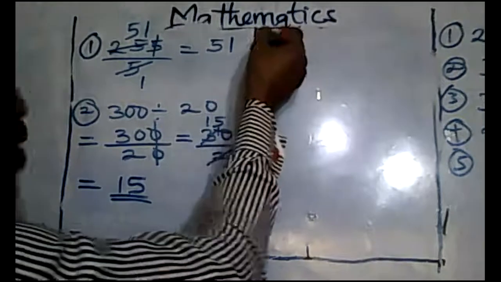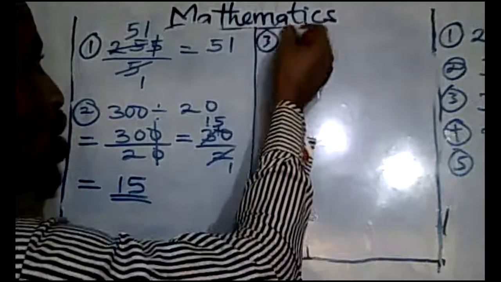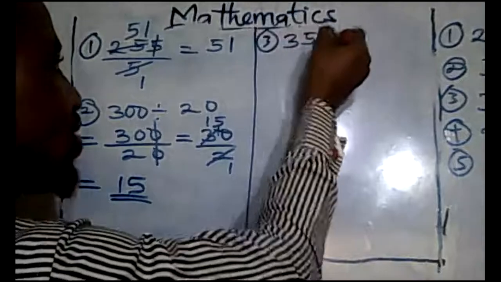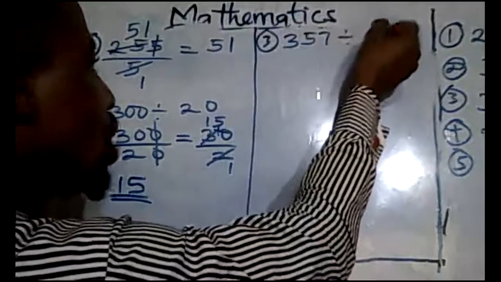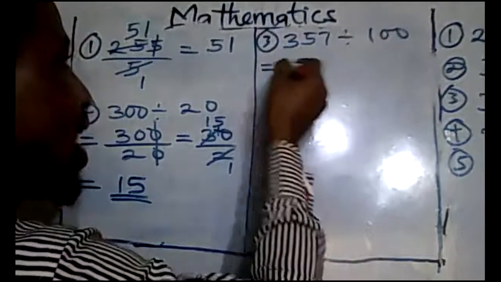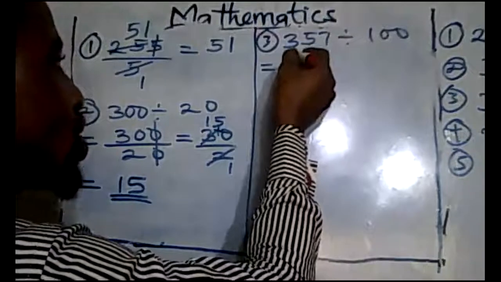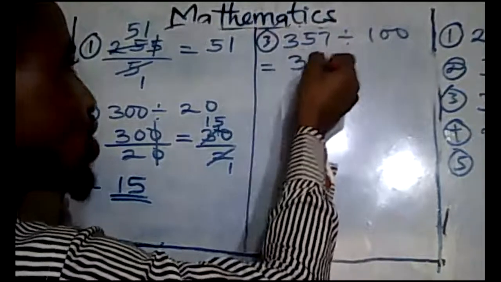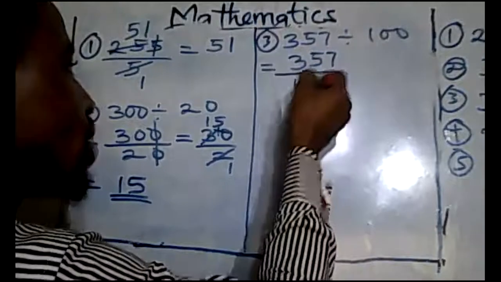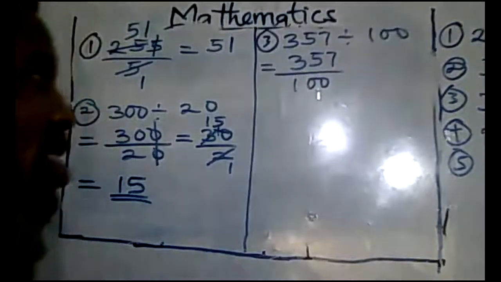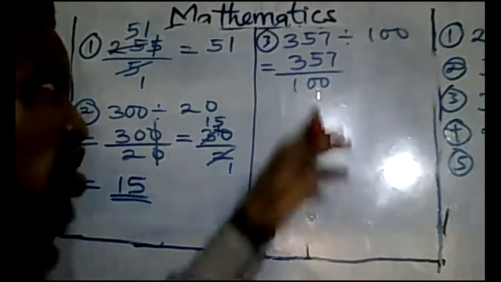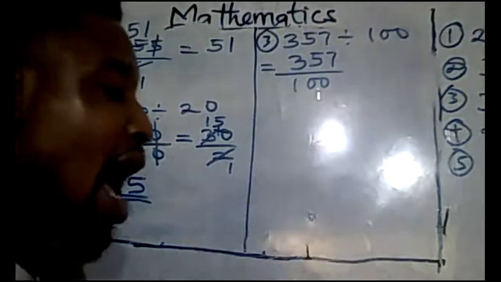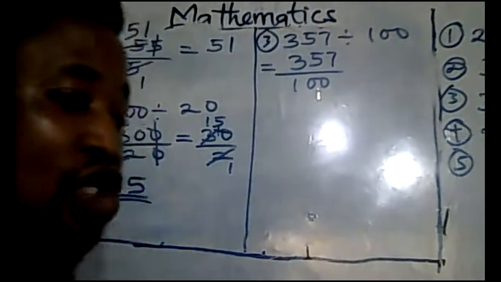Let's go to number 3. Number 3, you have 357 divided by 100. How do you do that one? You write your dividend, which is 357 over 100. I told you that your number of zeros will determine how many places your decimal point is going to go.